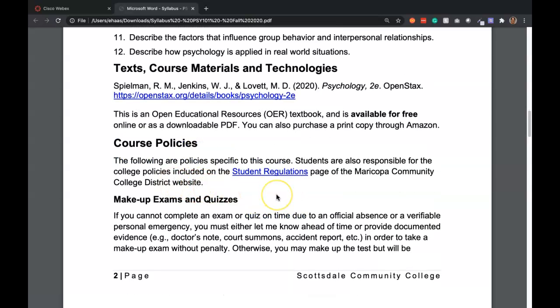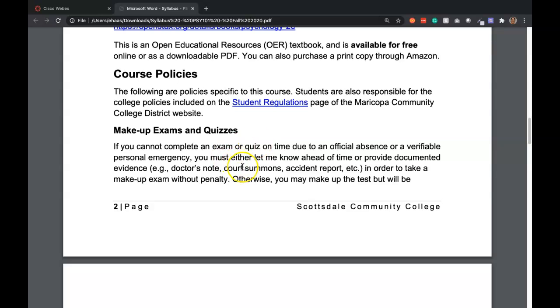Course policies, partly just being a student at SCC, you've got to follow the student regulations, so check those out. The main thing for you all to know is that when it comes to our exams and quizzes, there is a makeup policy. You can make up those exams and quizzes if you miss them, but there is a penalty.